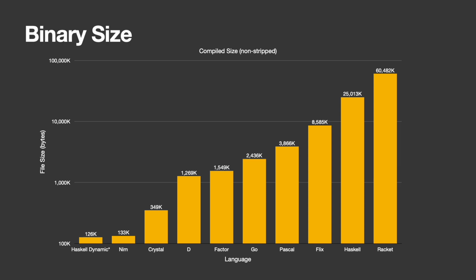I do wonder if Flix's runtime performance was influenced by the size of the jar it produces. It feels like getting an 8 megabyte binary up and running can't be very efficient. Racket actually managed to get on the list here, but I don't think that's a good thing. 60 megabytes is on another planet.